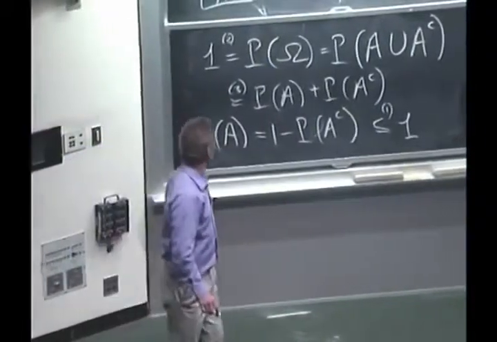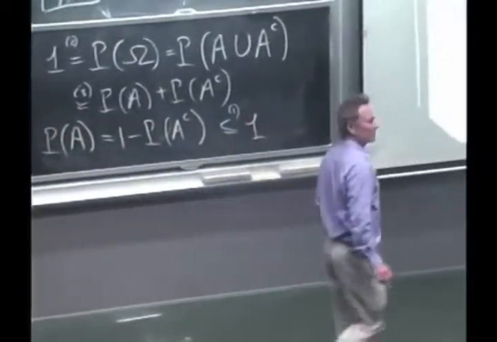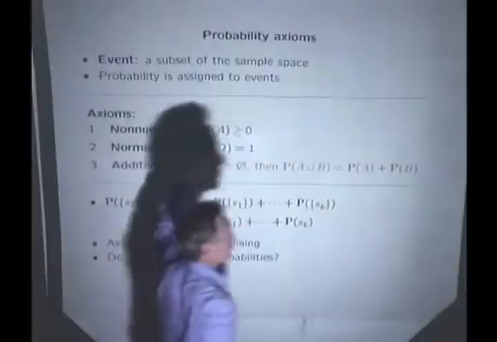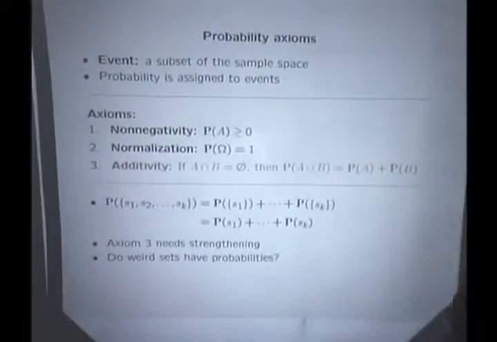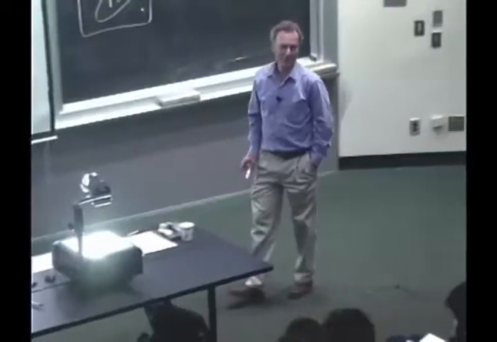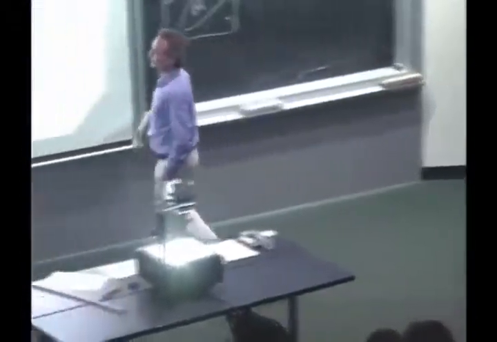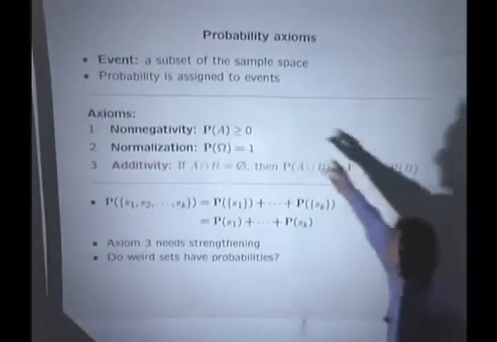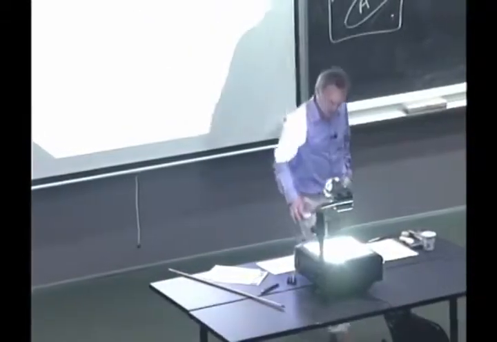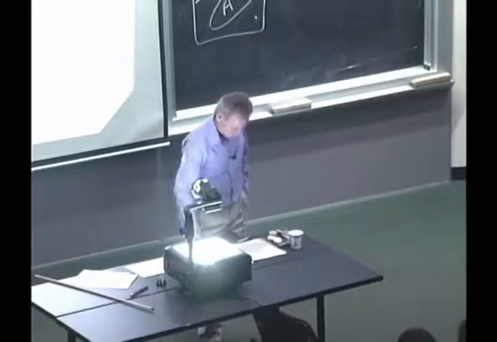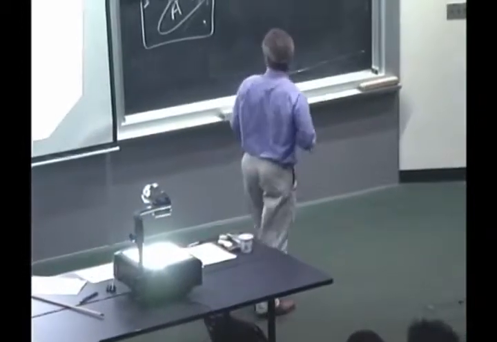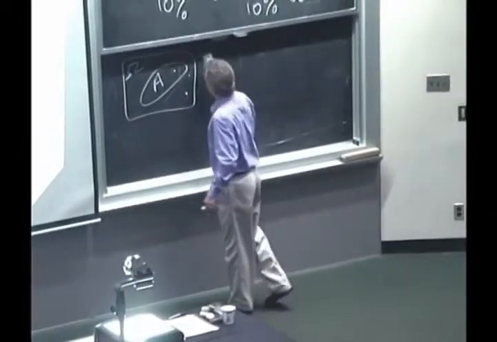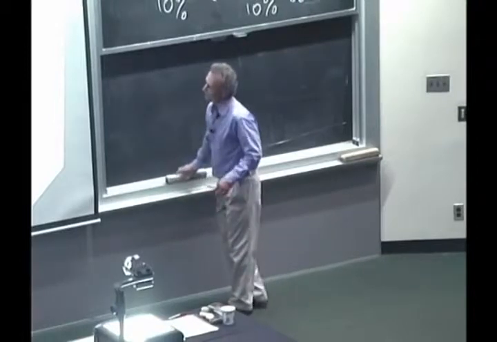Probabilities are always less than or equal to 1, and this is a simple consequence of the 3 axioms that we have. This is a really nice argument because it actually uses each one of those axioms. The argument is simple, but you have to use all these 3 properties to get the conclusion that you want. Okay, so we can get interesting things out of our axioms. Can we get some more interesting ones?